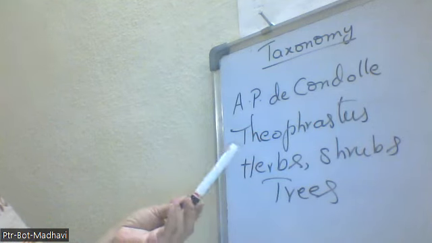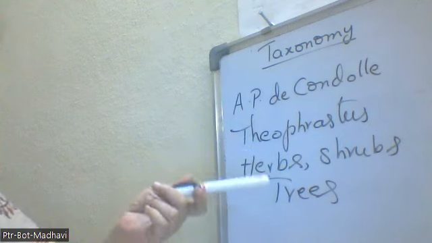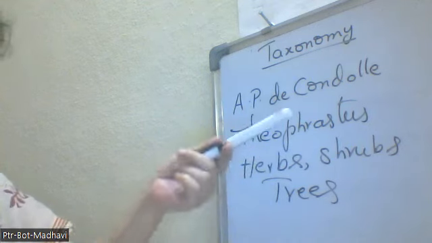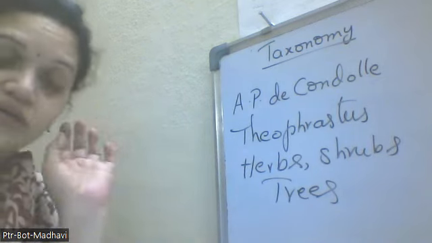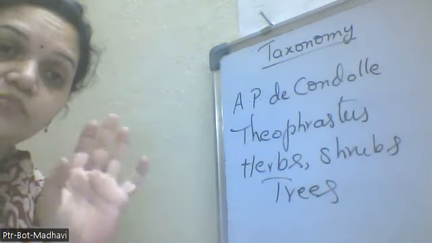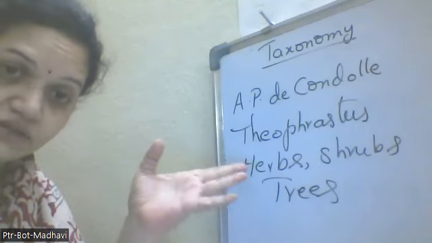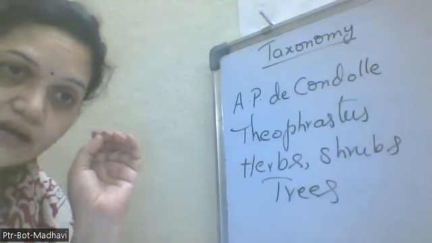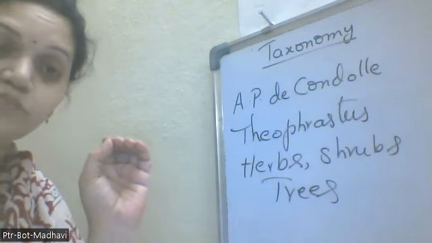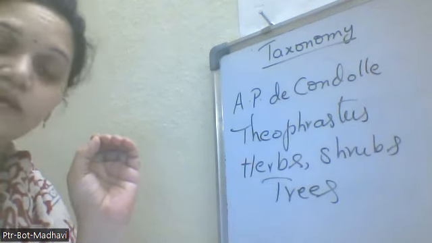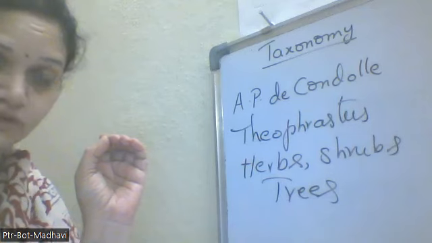He has written the book De Historia Plantarum. In that, he described how the herbs can be classified and named, and the shrubs and the trees. This De Historia Plantarum is the book name that was written by Theophrastus. They will ask it damn sure in the EAMCET and NEET exams. These are the key points we have to remember. We have to make a list of these things also.